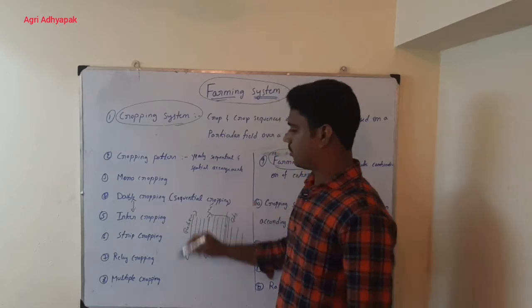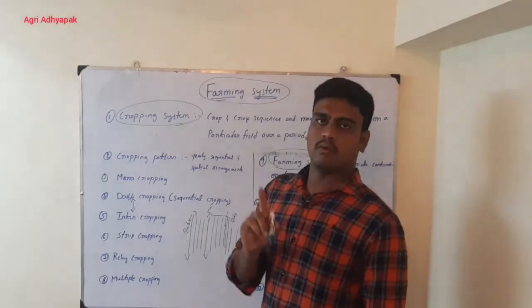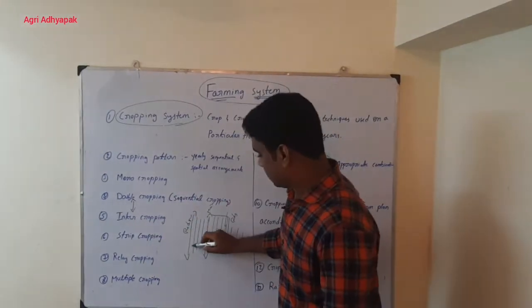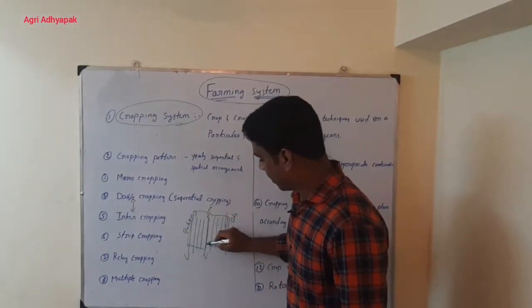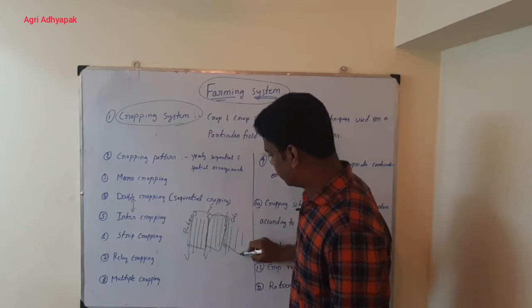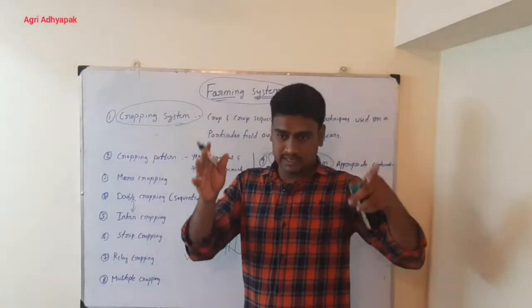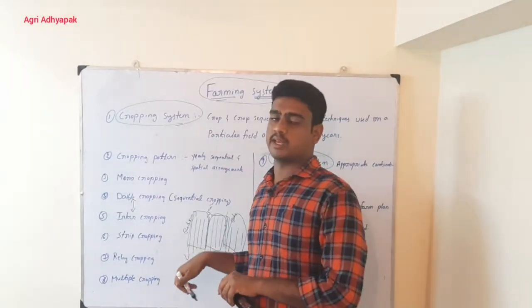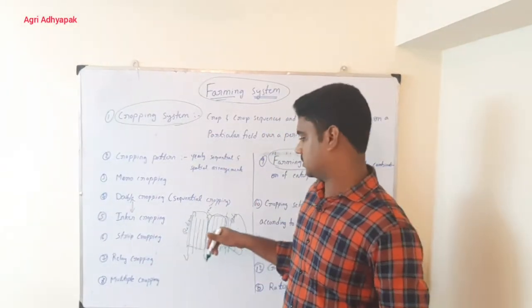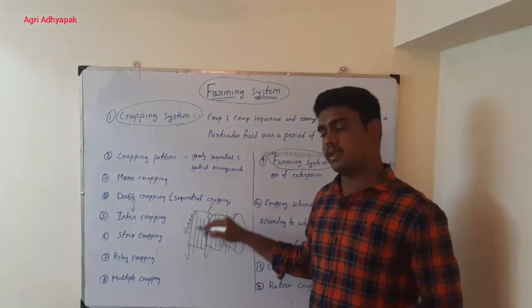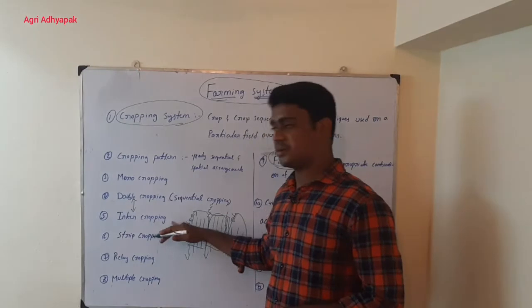So in intercrop we may be growing one line or two lines, but here in strips, that means some lines of red gram followed by some lines of maize crop followed by some lines of red gram followed by some lines of maize crop. That means in strips we are raising so that we can easily do the cultivation practices in the field. This is the meaning of strip cropping. Many of you may have confusion between strip cropping and intercropping.